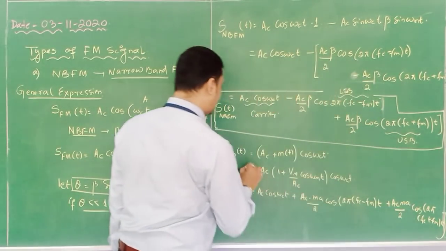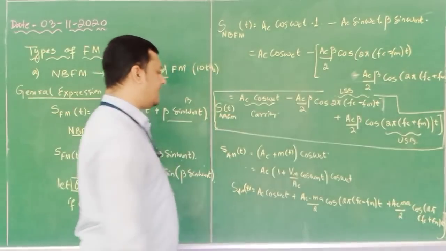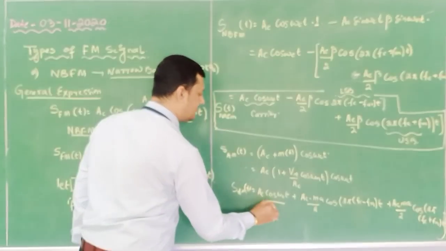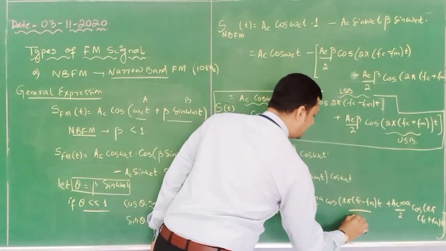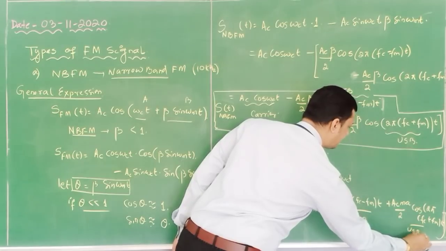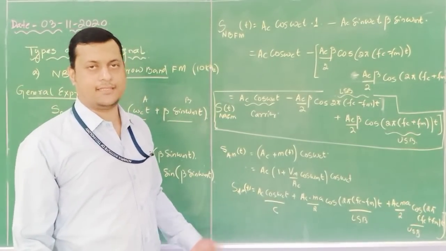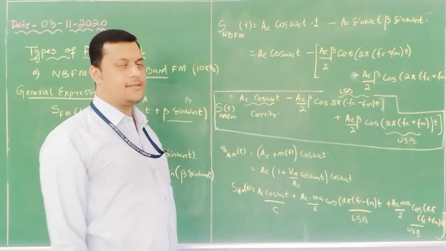So this is the equation for AM, which we have already discussed. That means the carrier is present. This is the LSB and this is the USB. So is this equation quite similar to this? Yes, it is quite similar because in this the carrier is also available.